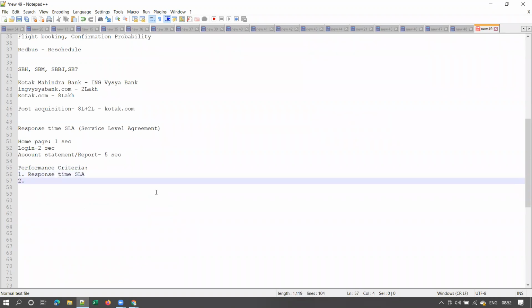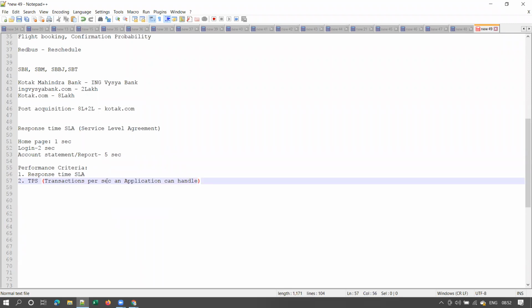The second one is transactions per second, TPS, the transactions per second an application can handle. This can be one of the performance criteria.